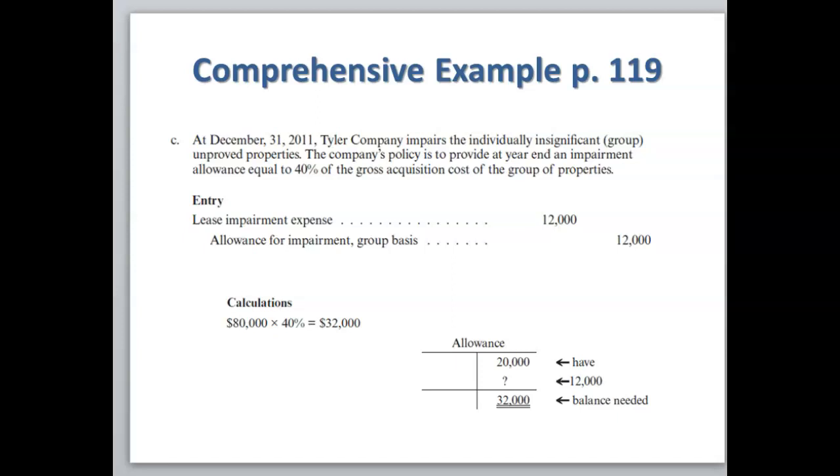If we look at our allowance account for the individually insignificant properties, we already have $20,000 recorded. We've determined we need $32,000. So we're simply going to subtract those two numbers to determine the amount of the journal entry that we need to make at December 31st of $12,000. We're going to debit lease impairment expense for $12,000. We're going to credit allowance for impairment for $12,000.